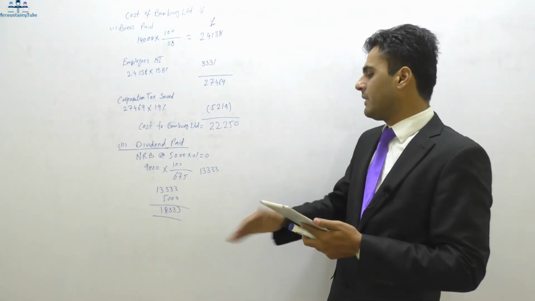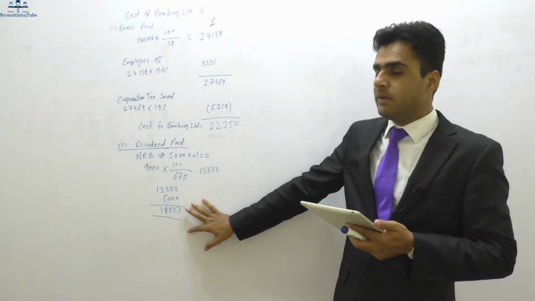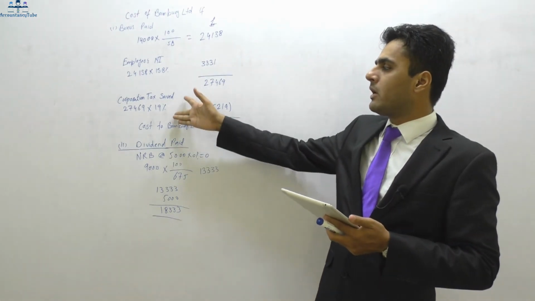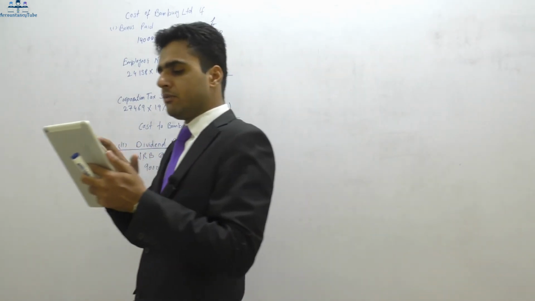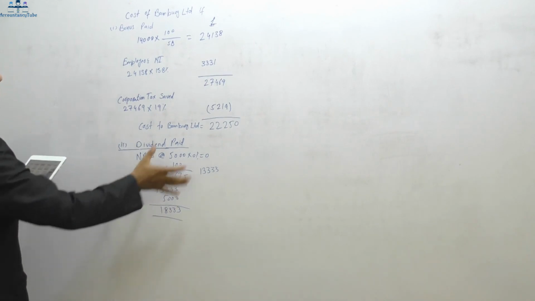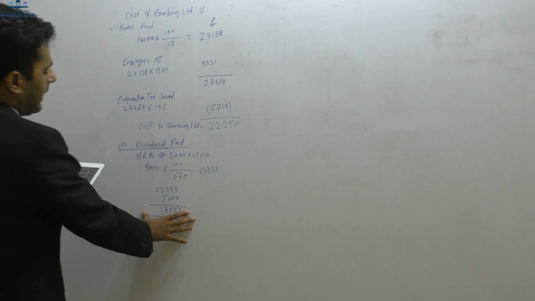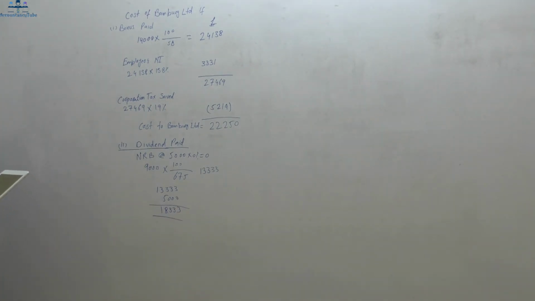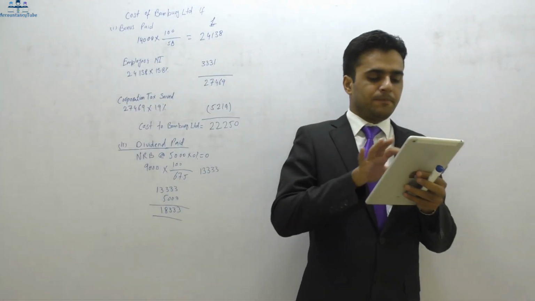Now when the company is paying the dividend, we will not have to deduct the employer's NIC, because there won't be any on the dividends, and also we will not deduct the corporation tax savings, because dividend is always paid after the corporation tax. So that's why we will not incorporate these two things. Anyways, now these are two options. If the company pays bonus, the cost to the company is 22,250, and if the company pays the dividend, the amount will be 18,333 to the company.